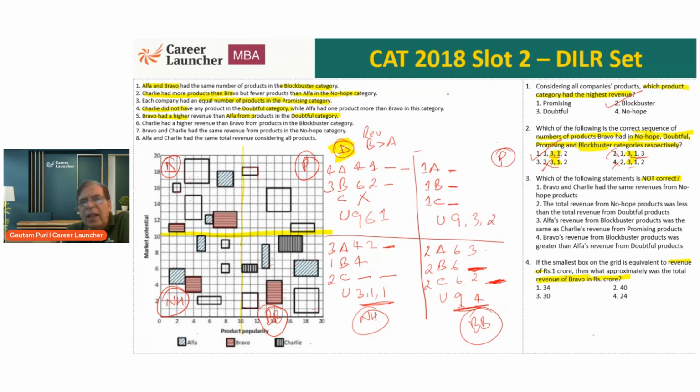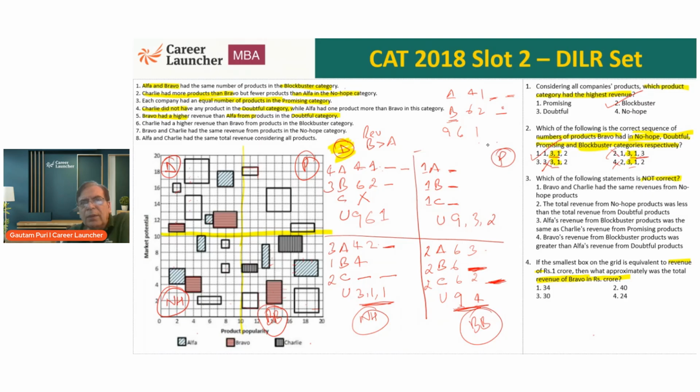So we already have Alpha in the doubtful category as 4 and 1, that is 5, and Bravo in the doubtful category as 6 and 2, that is 8. Now one more needs to come here. There are 3 remaining, 9, 6, 1. One more, while 2 need to come to Alpha. Summation for Bravo should be more. So what will happen? 6 and 2 is 8, and 1 and 9 cannot come.